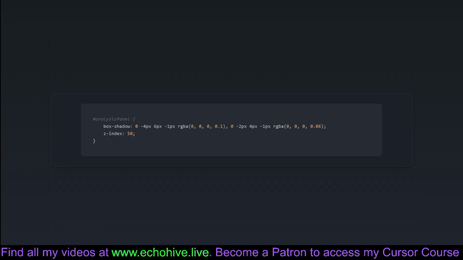This style snippet deals specifically with the analysis panel. Its box shadow adds depth, ensuring this panel visually sits above other content, enhanced further by the z-index level. This setting helps manage layering, so your important analysis doesn't get buried like treasure on a deserted island. It's all about getting those key insights front and center without interruption.